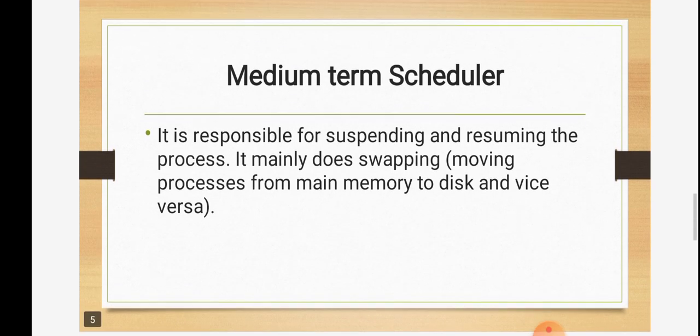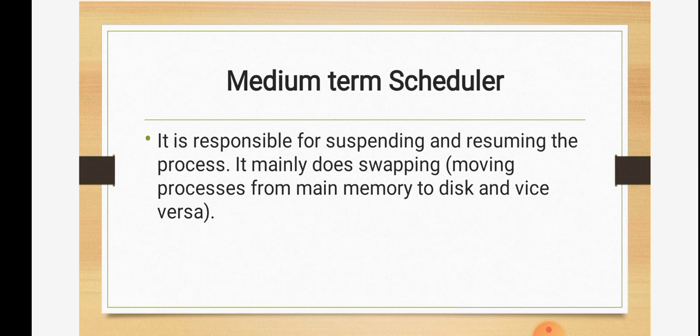The medium term scheduler is responsible for suspending and resuming the process. It is the third scheduler. Suppose a particular process has been suspended or blocked for a particular time.